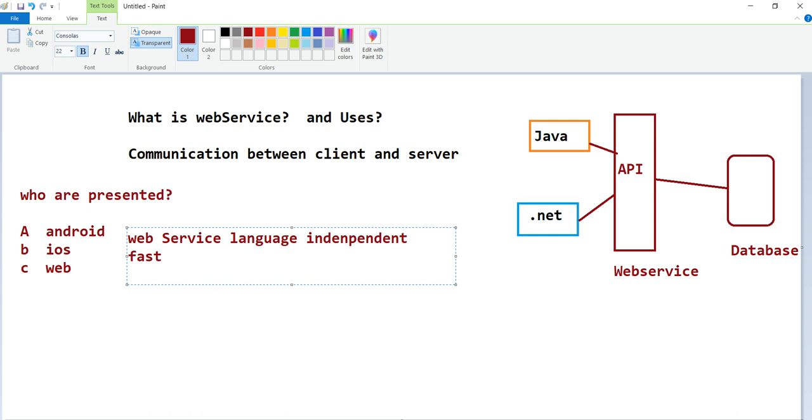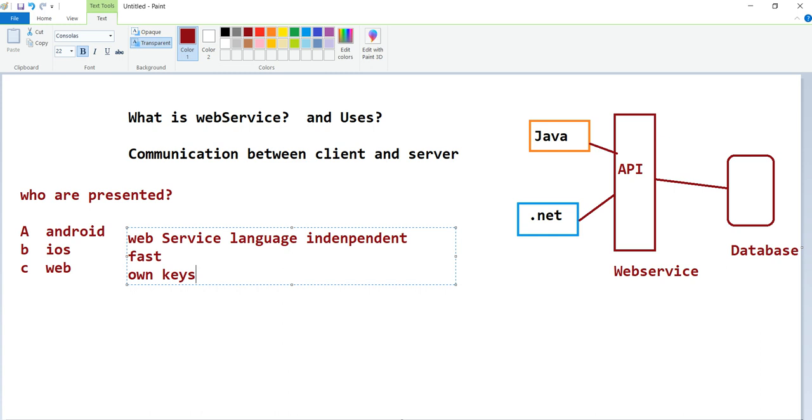And we can define our own keys to get the data. There are other web services of different types, but that will come as a different topic.